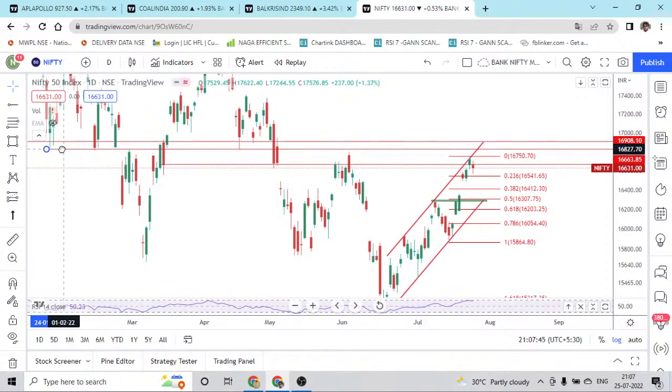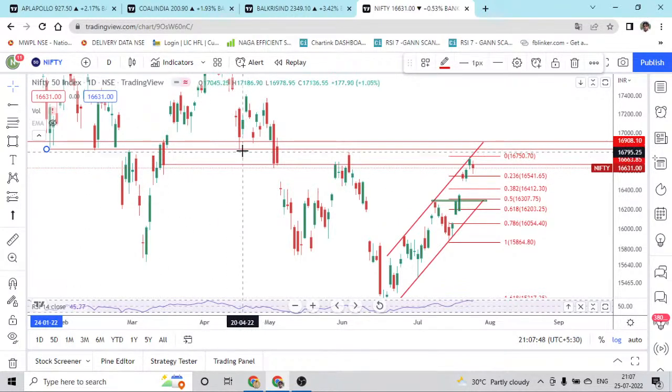So if you look at the chart, it is very clear. Multiple resistance, multiple supports are there. This line, this point, which is 16,820 levels, has acted as support multiple times. So definitely, if market moves above, this level will act as a resistance.